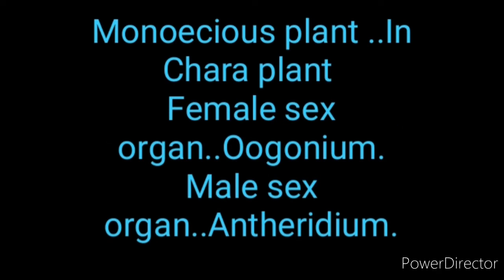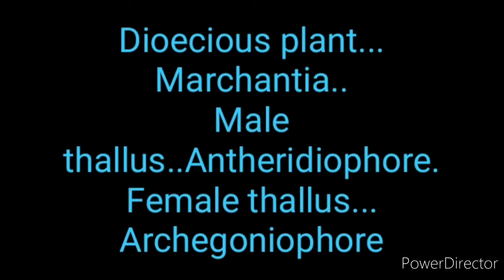Same like that, monoecious plant. What is the meaning of monoecious plant? Male and female reproductive structures are present in the same plant. One textbook example is the plant called Chara. The female sex organ is called oogonium and the male sex organ is called antheridium, only in this plant. Then one more example is there, the dioecious plant. What is the meaning of dioecious plant? Male and female plants are different.